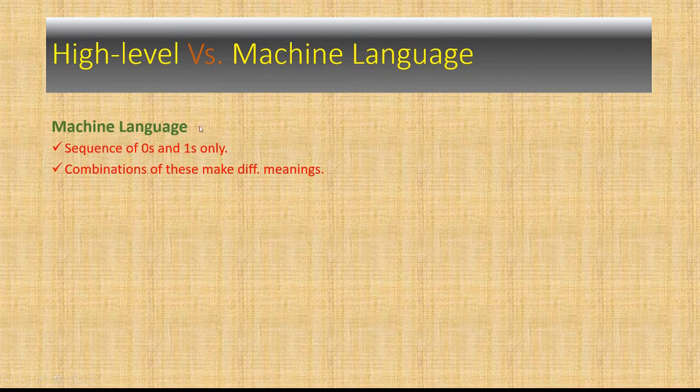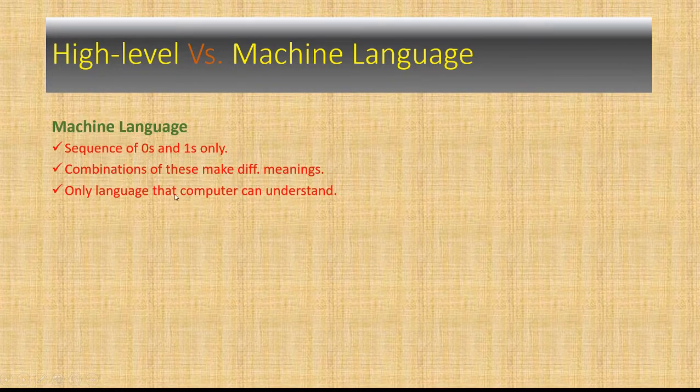Similarly, the combination of 0 and 1, which are the alphabets of machine language, acts as meaningful words. We can make meaningful words and hence sentences. So this is what machine language comprises. Another thing you should know is that the computer can only understand machine language.